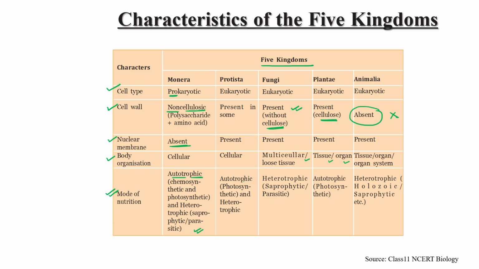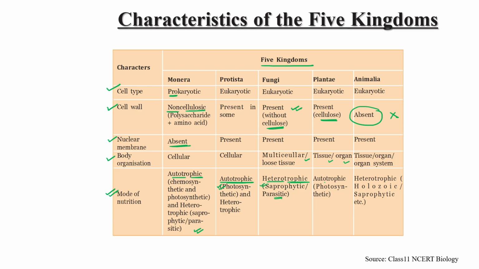Similarly, some Protista are also autotrophic, mostly photosynthetic, meaning they have chloroplast, right? And heterotrophic. And fungus are heterotrophic, meaning to obtain their food, they are dependent upon saprophytic decayed organisms, and they also act as parasites. So they are heterotrophic.